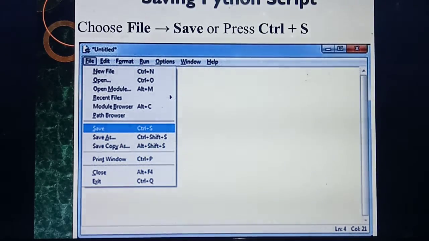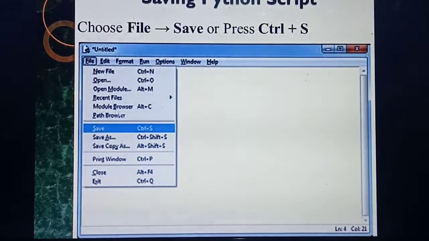For saving the file, listen carefully. Again you need to click the File menu, and from the File menu select the Save option. After typing your program, you should save the file.